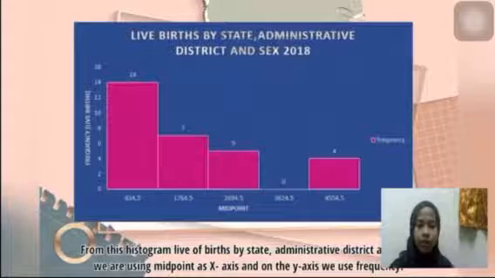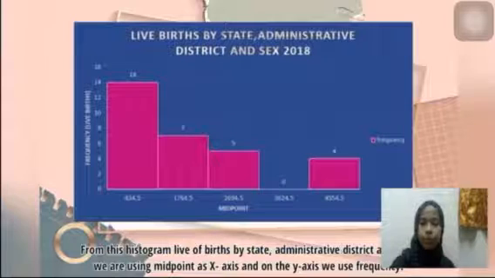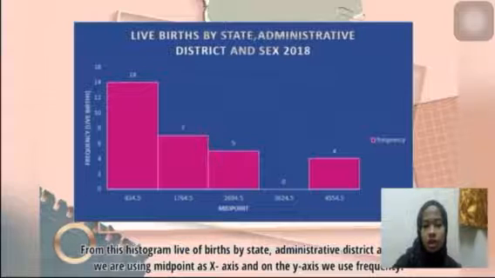From the histogram graph, we can see live births by state, administrative district, and sex as the title. For the frequency, the first midpoint is 834.5. The first frequency is 40, followed by 7, followed by 5 and 0, and the last one is 4. We can say that the frequency decreased because of some factors.